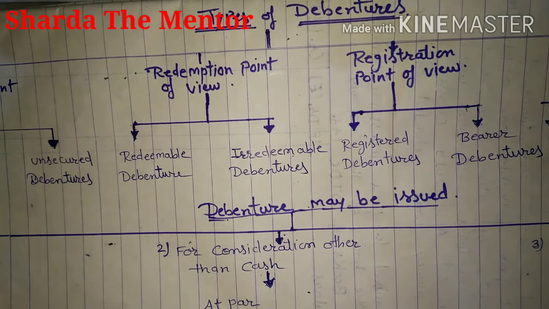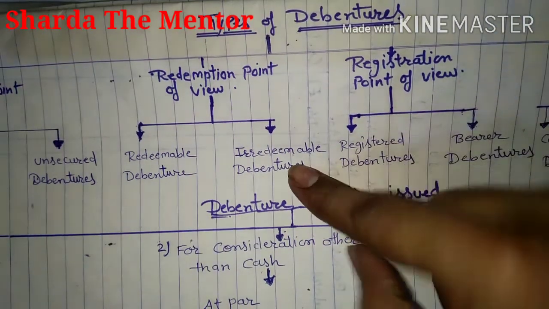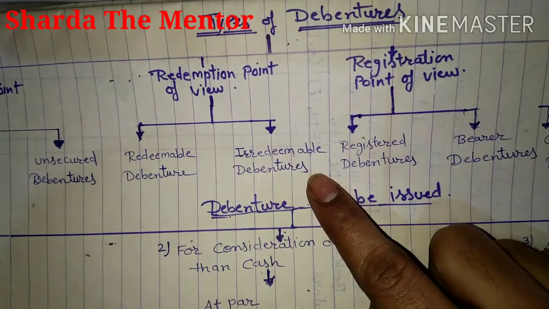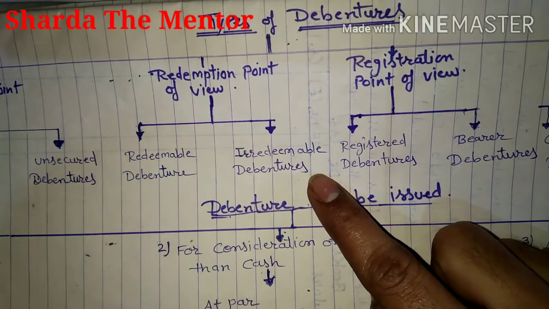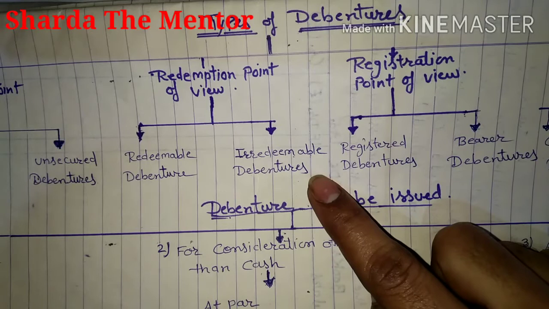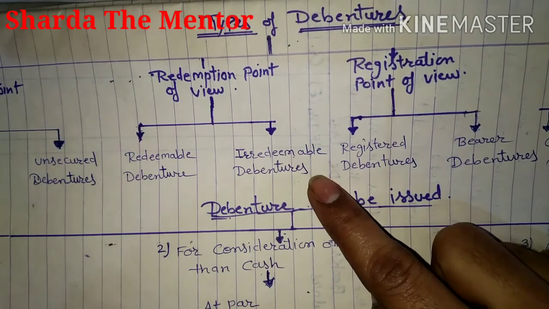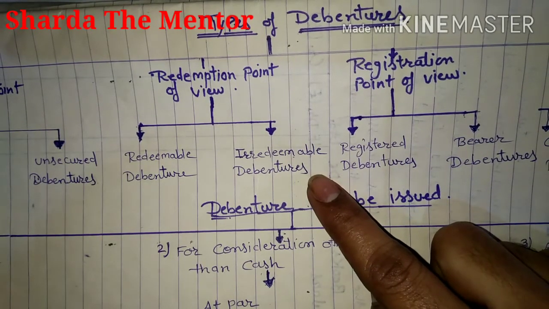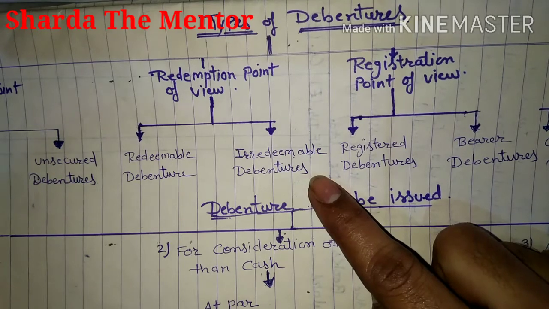And irredeemable debenture means that it can't be redeemed in the lifetime of the company; the company won't pay the amount. If the company winds up, then you will get your invested amount. So that is considered an irredeemable debenture.